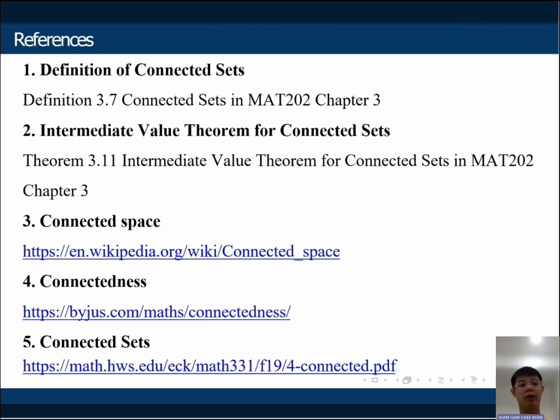So let's show the references. These are references that we found online and in textbooks. For the first two, we found them in textbooks. I will put all the textbooks inside the video, and also the links. You can go online and search for them.